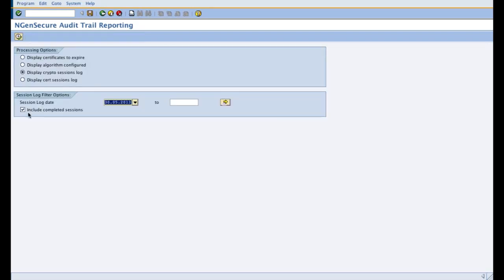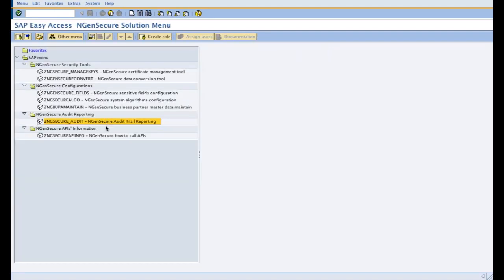All these configurations, the processing options, and this transaction as such need to be scheduled in a background job, so that your process health check is done on a regular basis, and you get all the logs in the system, which can finally be reviewed by the auditor at year end or whenever the time comes. So this was a tool for reporting.